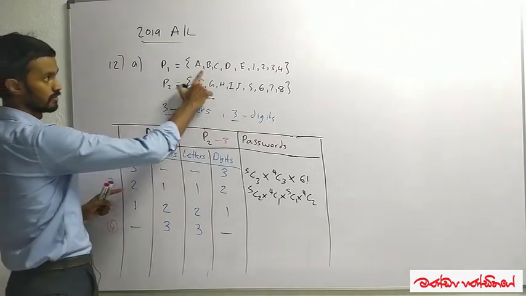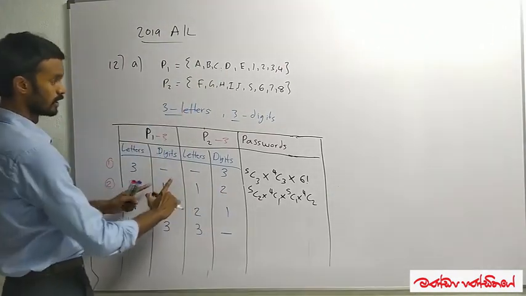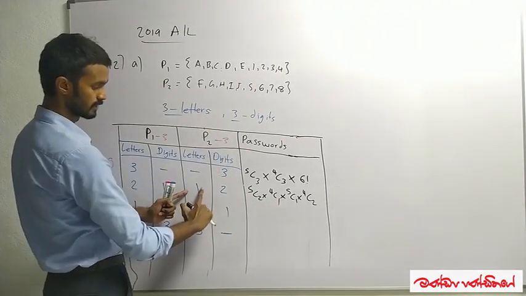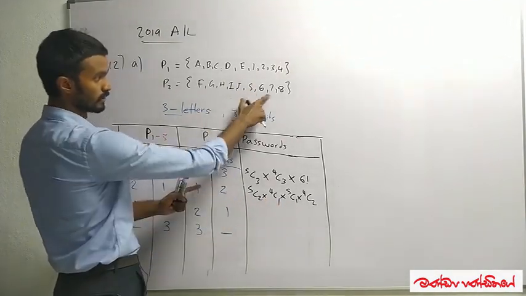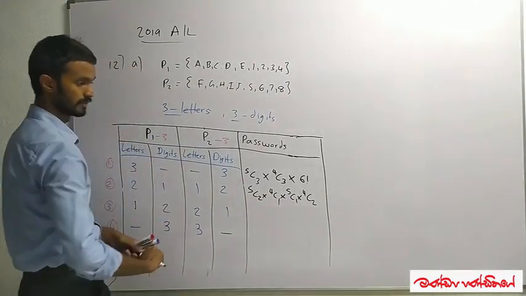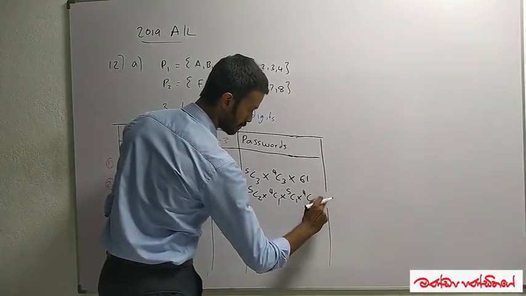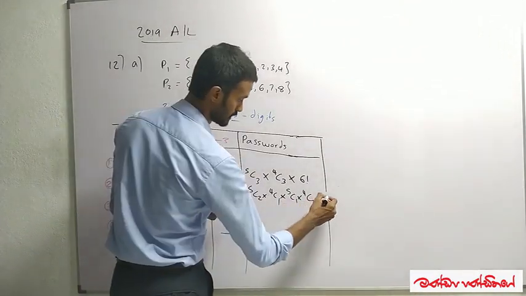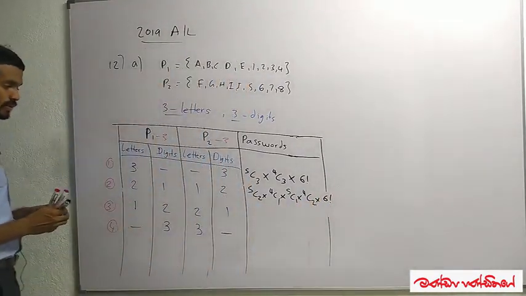Look again. 5 letters, I selected 2, 5C2. 4 digits, I selected 1 digit, 4C1. Okay, 5 letters, I selected 1, 5C1, into 4 digits, I selected 2, 4C2. And that should be multiplied by the number of ways that these 6 different elements can be rearranged, and it is factorial 6.